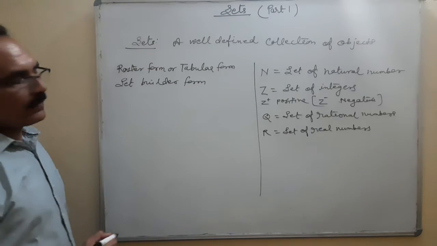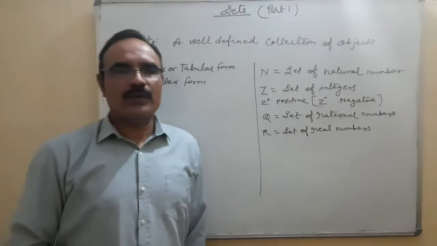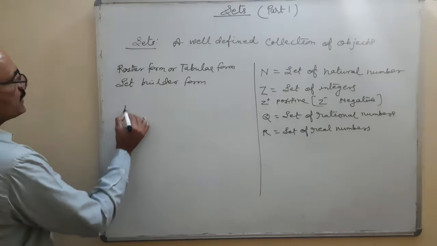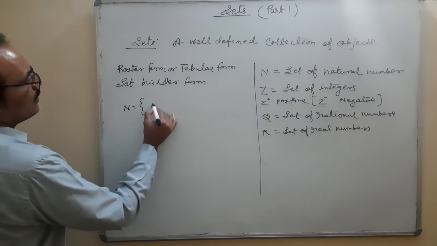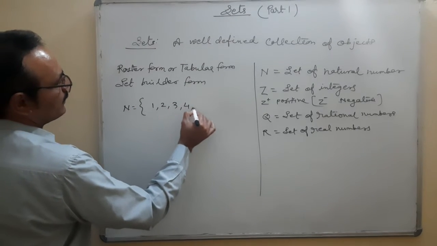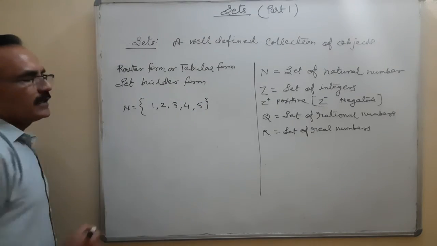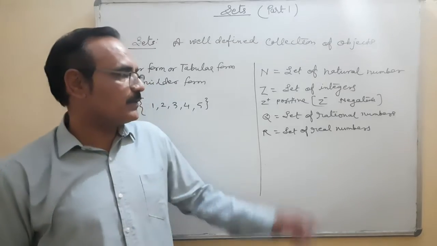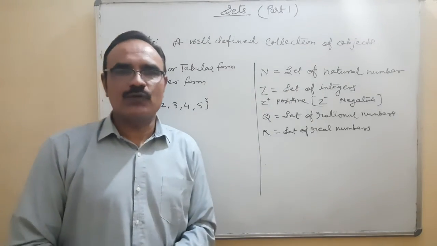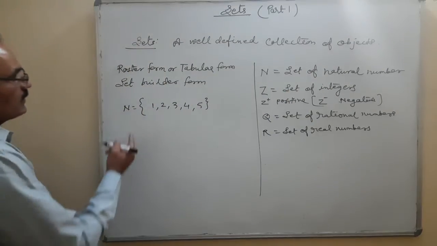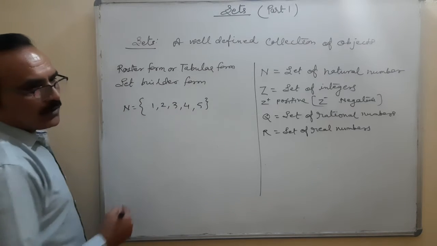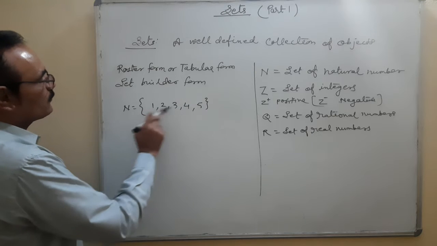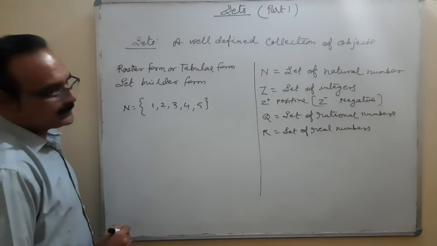Set builder form. One is a roster form. In the roster form, it's very simple. I will write here N is equal to {1, 2, 3, 4, 5}. What is this? N is equal to {1, 2, 3, 4, 5}. There are five elements, 1, 2, 3, 4, 5. That means the set of natural numbers less than or equal to 5. This is called roster form or tabular form, in which elements appear properly. These are the elements 1, 2, 3, 4, 5, and they are coming in this set.